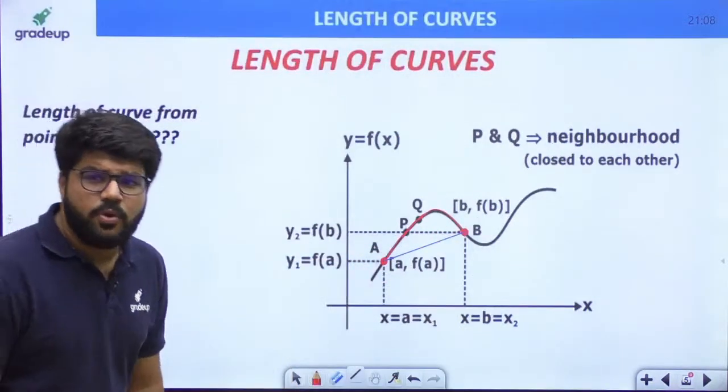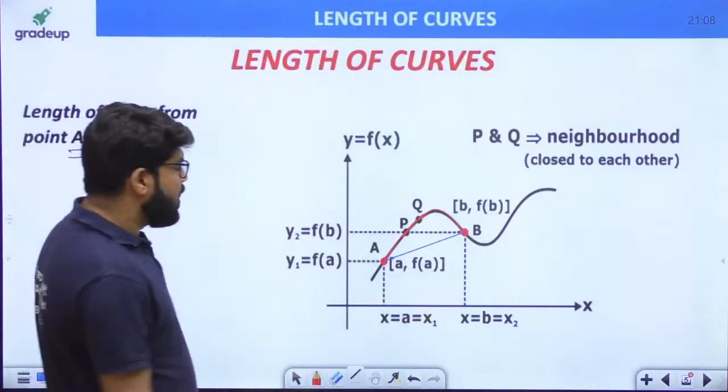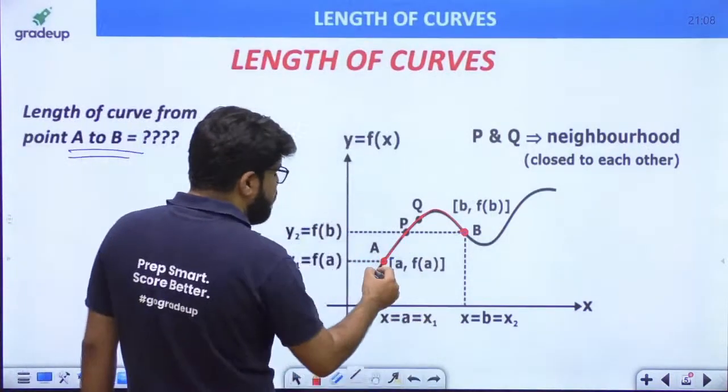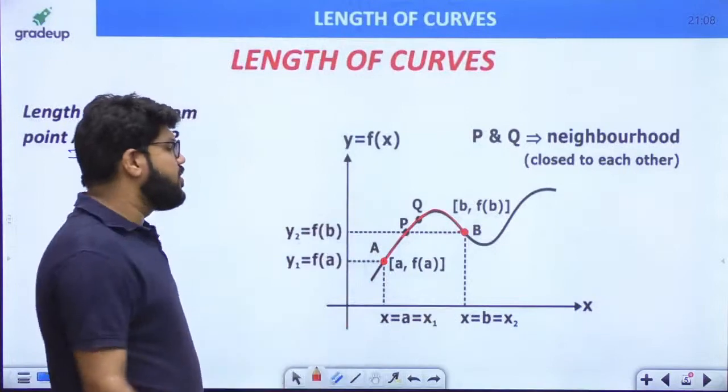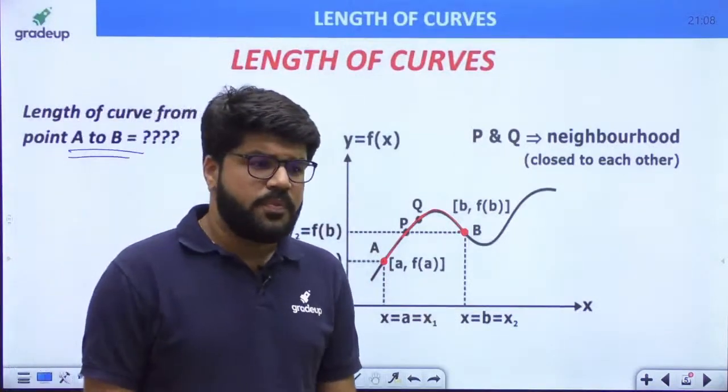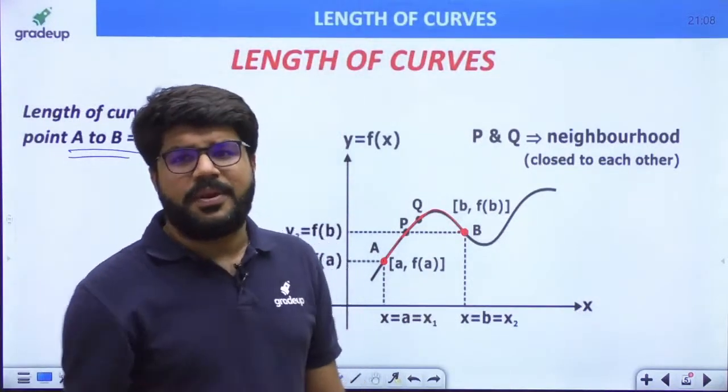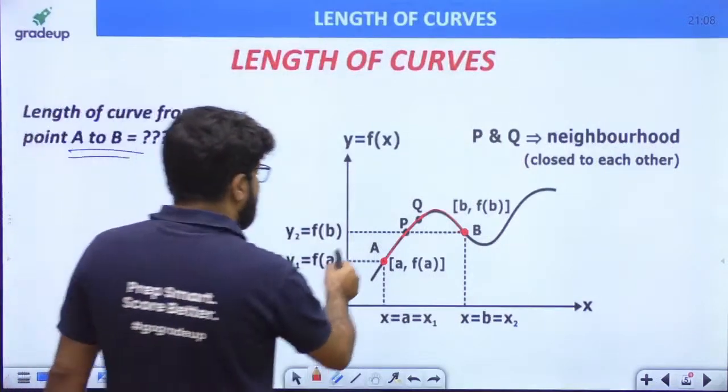Under root x2 minus x1 whole square plus y2 minus y1 whole square. But here it is not the shortest distance. I am traveling on a curve, and while traveling on the curve, how much distance do I travel? So to calculate the length of the curve from A to B,